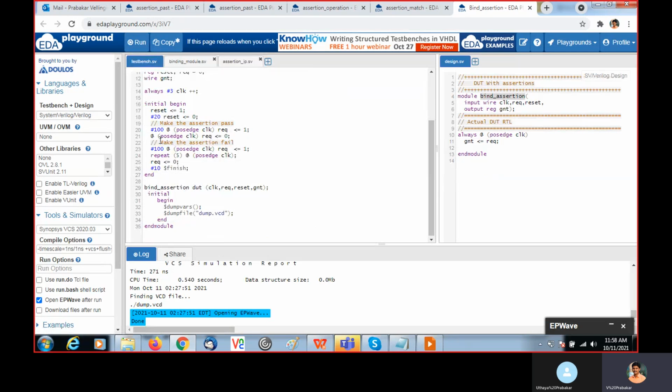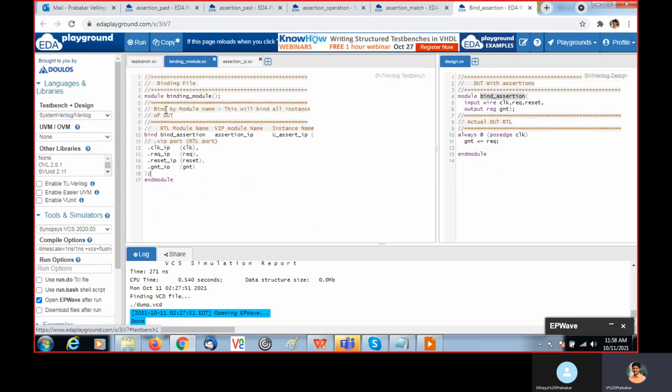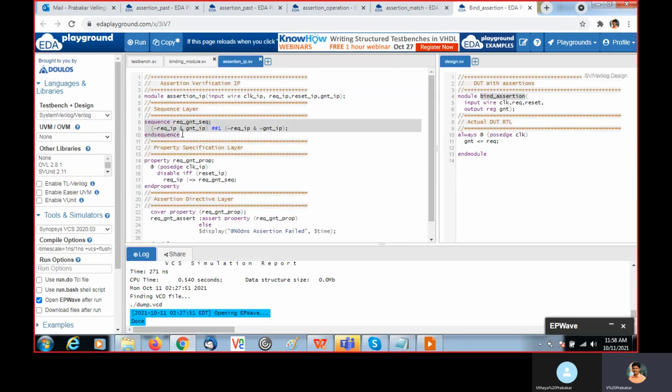In that method, you are modifying the existing TB, instantiating the assertion block inside and mapping the signals. The other way, without disturbing that, you create this bind module and integrate the signals of the DUT with the assertion block. Now go to the assertion IP, and we are checking the sequence.